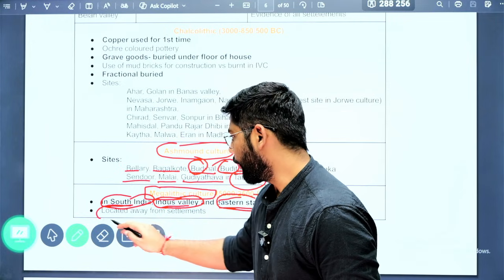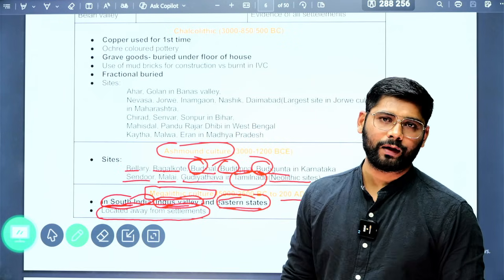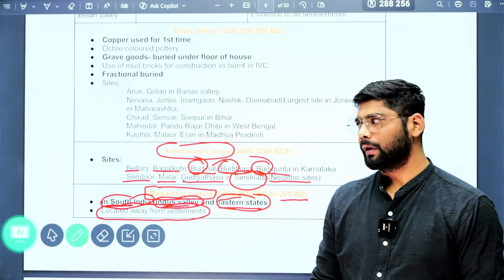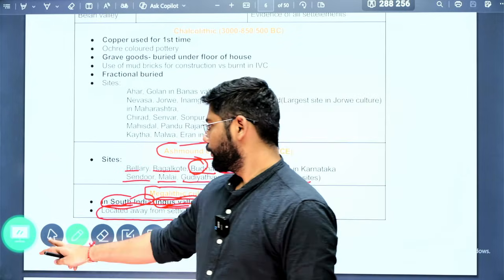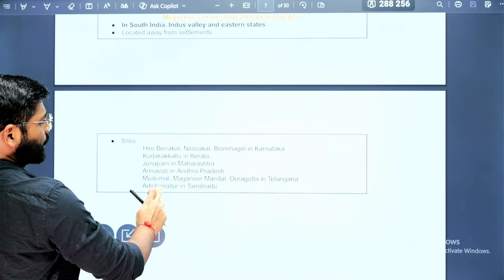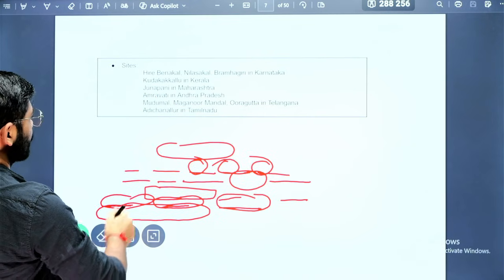They are located away from the settlements, because primarily these megalithic sites were graveyards. So obviously they will be located away from the settlements. So there are certain sites that belong to the megalithic period.